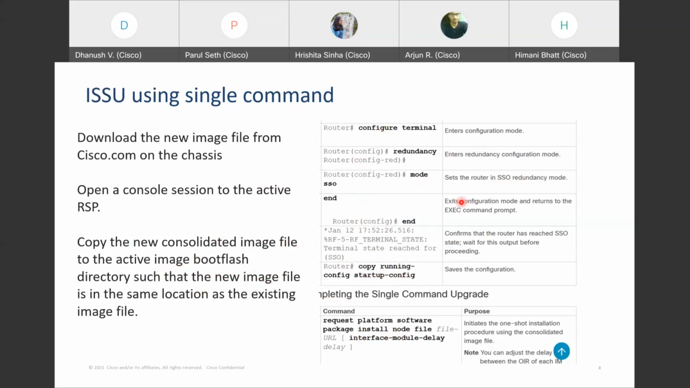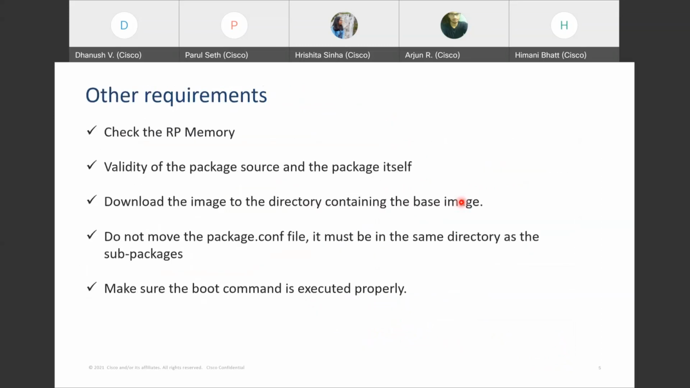SSO means, I'm sorry, I keep forgetting that acronym. Stateful switchover. Yeah, the main part of ISSU, that is in order to switch over without losing state.